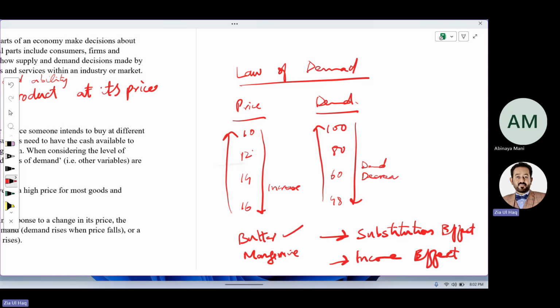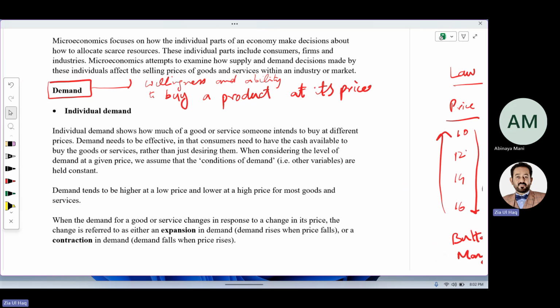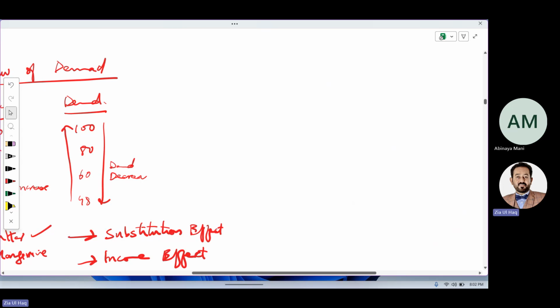So we have discussed the relationship between price and demand, and how the demand curve can be made. Suppose this is the y axis, this is the x axis.